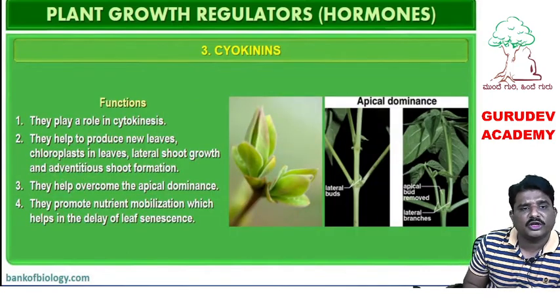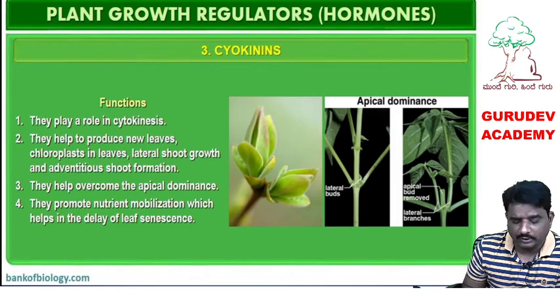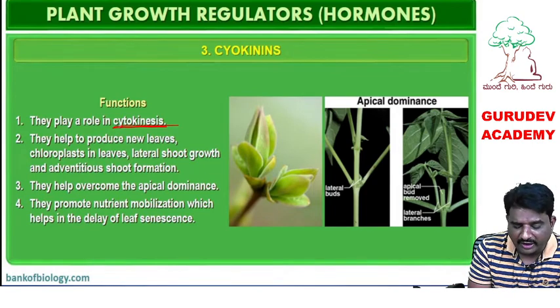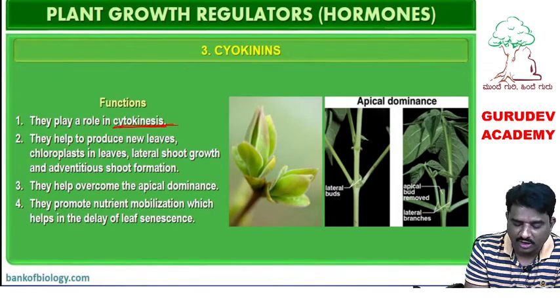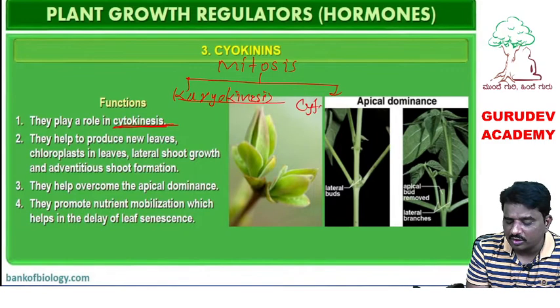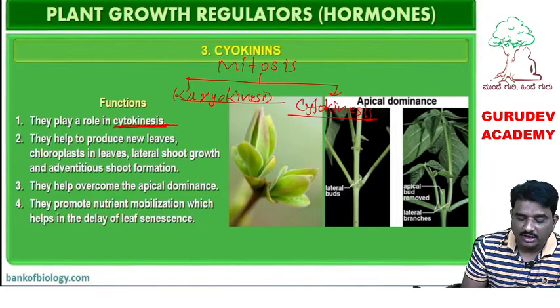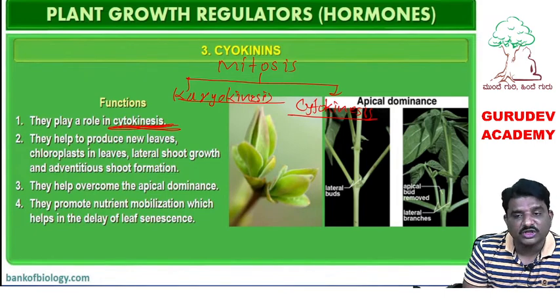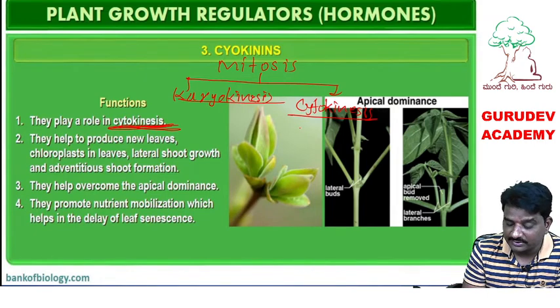what are the functions of cytokinin? They play an important role in cytokinesis. You know what cytokinesis means? During mitosis we have studied that nuclear division is called karyokinesis, and cytoplasm division is called cytokinesis. That means for cytoplasmic division, which hormone helps? Cytokinin helps. Cytokinesis means cytoplasm division of the cell.